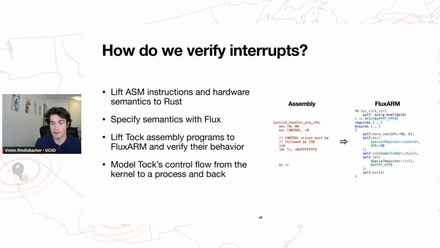So the question is, how do you make sure that this doesn't happen? Well, once again, our answer is to verify, and we do so by developing FluxArm, which is a Rust executable formal semantics for a portion of the ARM v7m ISA. So specifically what FluxArm does is it lifts assembly instructions and hardware semantics from the ARM ISA to Rust, and then we use Flux to specify semantics for each instruction via pre and post conditions.